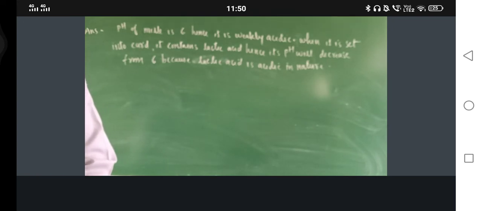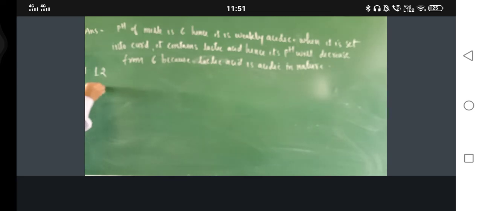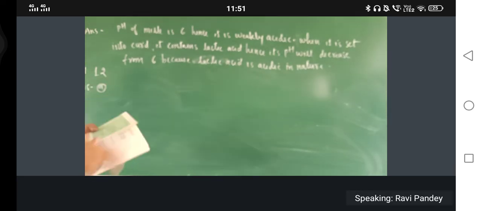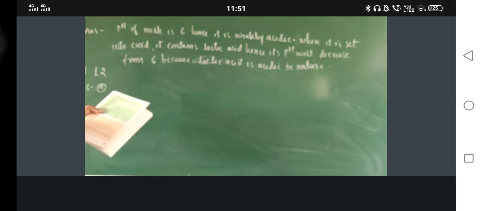Okay, just see. Okay, question number 12. Question number 12. Answer A. So, first question is this one only, that why does he shift the pH of the fresh milk from 6 to slightly alkaline?